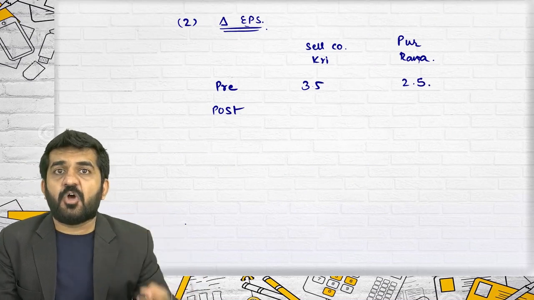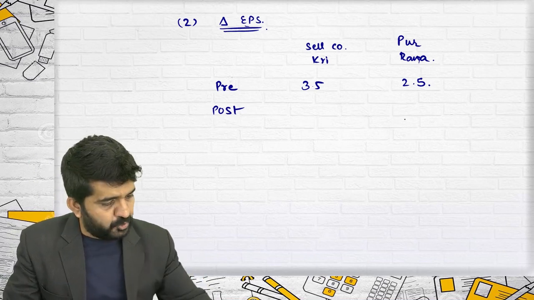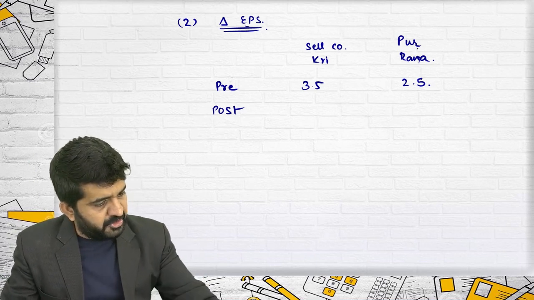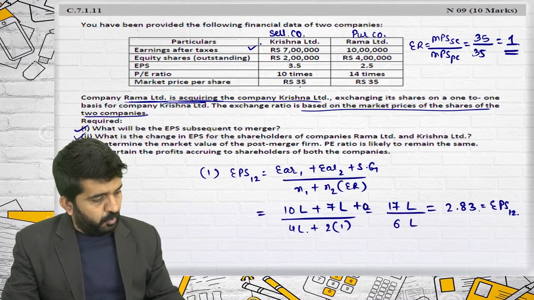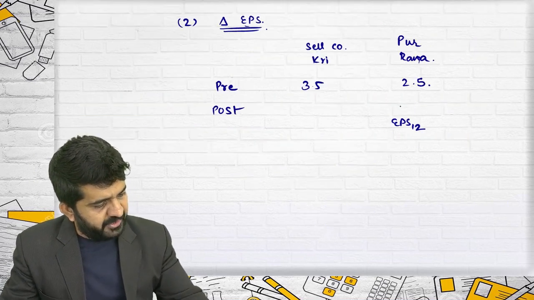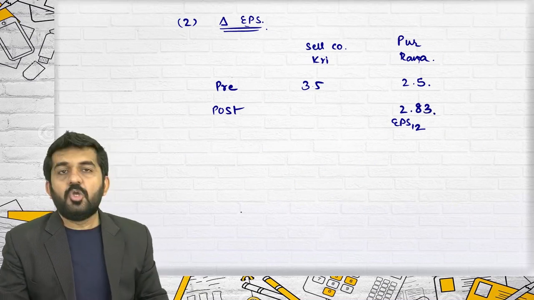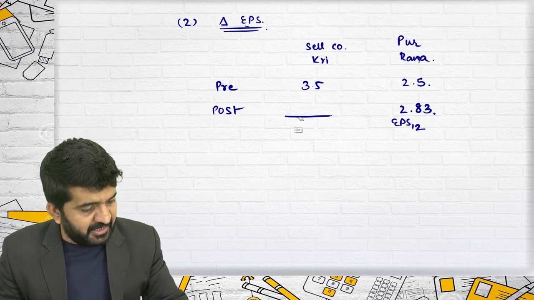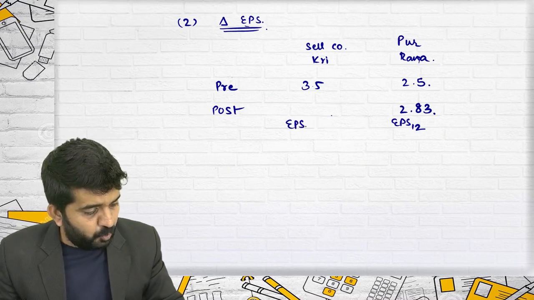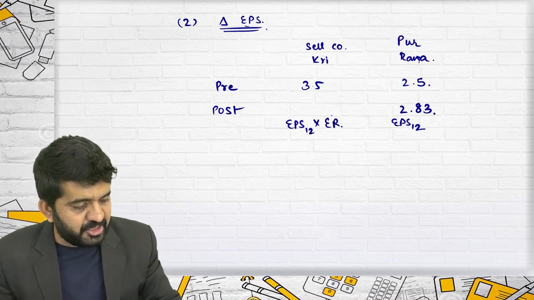Post-merger EPS of purchasing company is EPS 1-2. What is EPS 1-2? It is 2.83. Post-merger EPS of selling company is EPS 1-2 multiplied by exchange ratio.